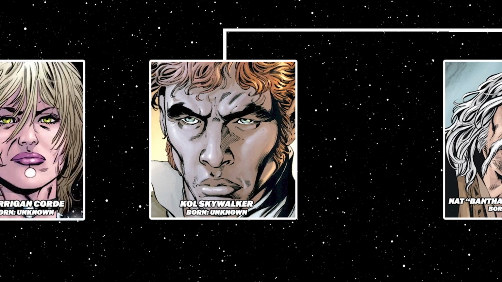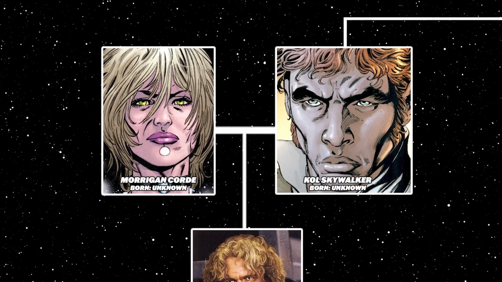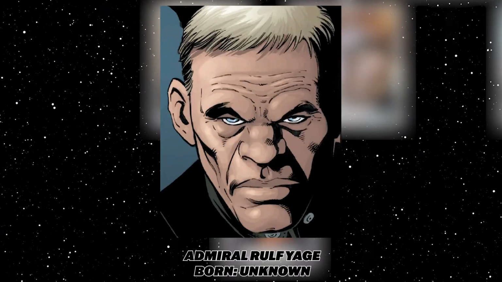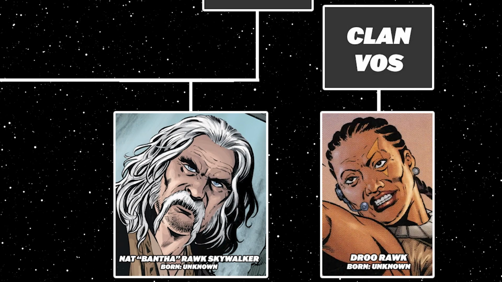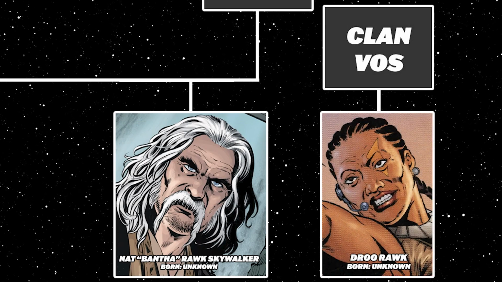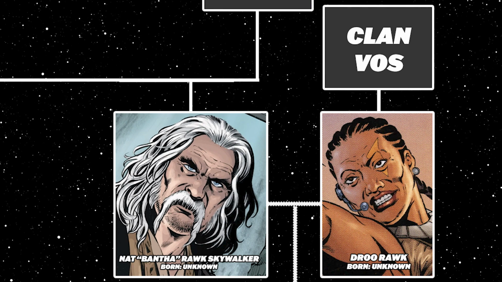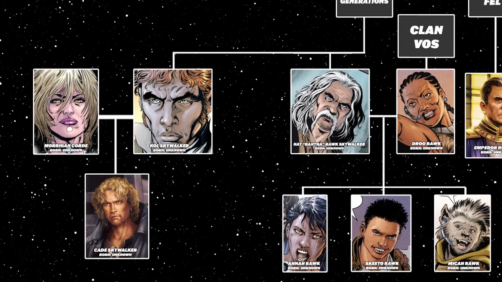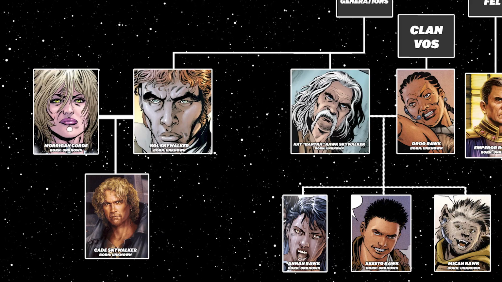Cole Skywalker would marry in secret Morgan Cord, an Imperial intelligence officer. They would later have one child known as Cade Skywalker. Morgan would later have a relationship with Rolf Yage, an admiral of the Empire. Cole Skywalker's brother, Nat Skywalker, married Drew Rock of Clan Voss, a descendant of Quinlan Voss. Nat and Drew never had children of their own. However, Nat adopted Drew's child as well as 2 other children. Drew had one child named Anna Rock, and they adopted 2 other children known as Skeeto Rock and Micah.